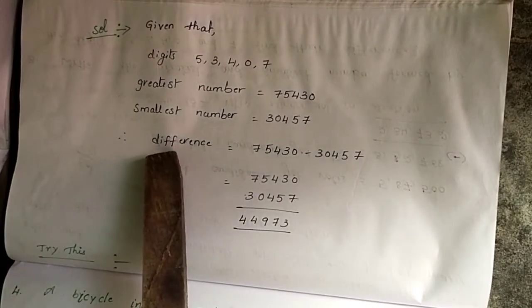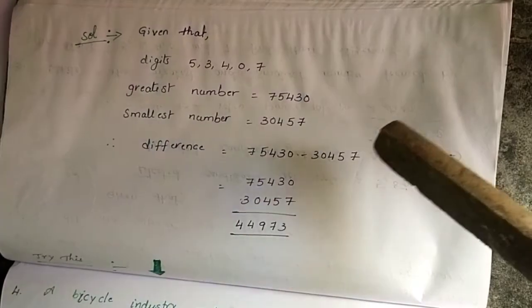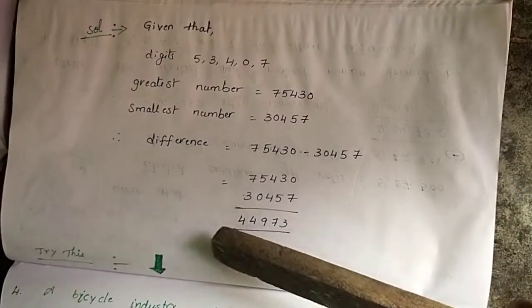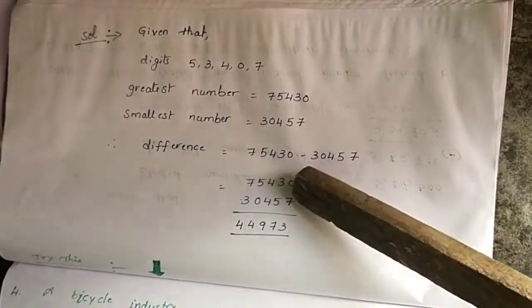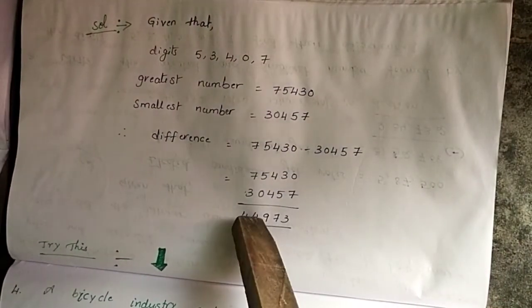So now what you do? Difference means minus. Minus means the smallest number is subtracted from the biggest number. So first write the big number, after that the small number, then you do minus. This is the answer.